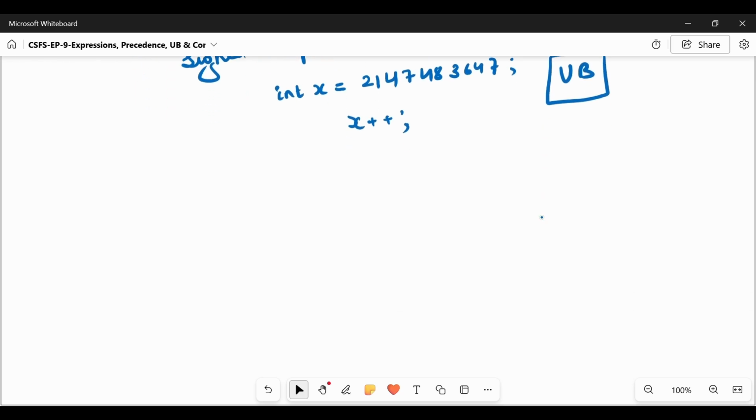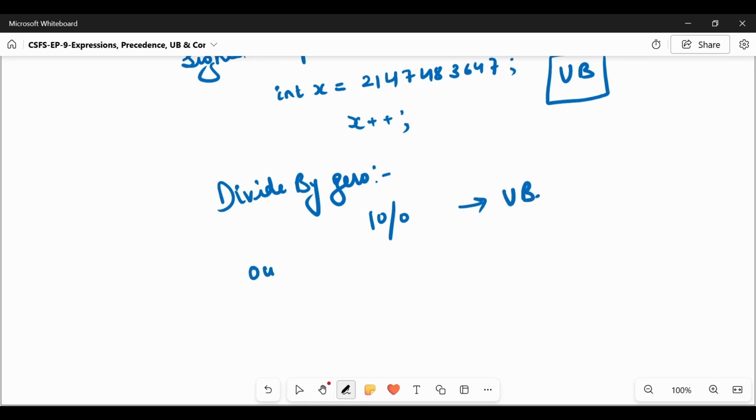Divide by 0 also results in undefined behavior, like 10 divided by 0. Out of bound: if an array of 100 goes out of bound, and we try to access the 105th value, that will result in undefined behavior.